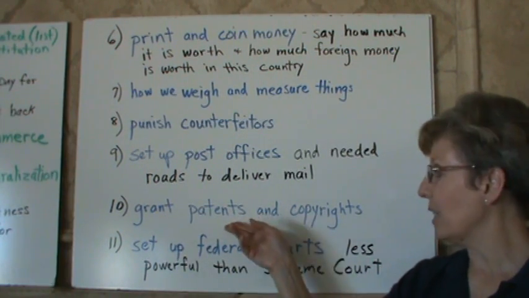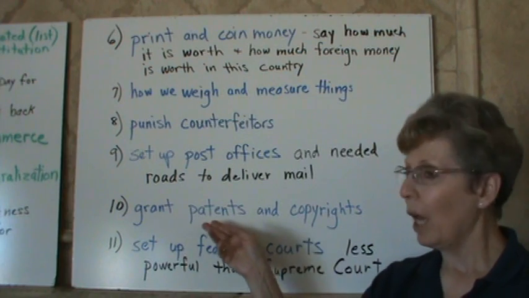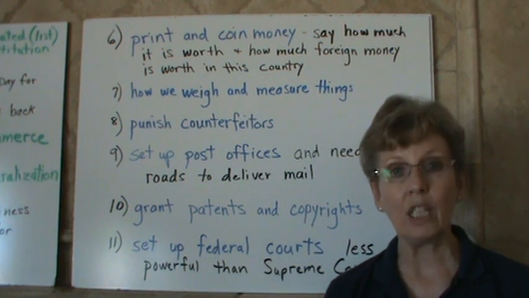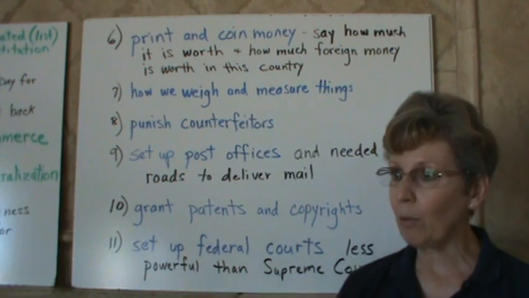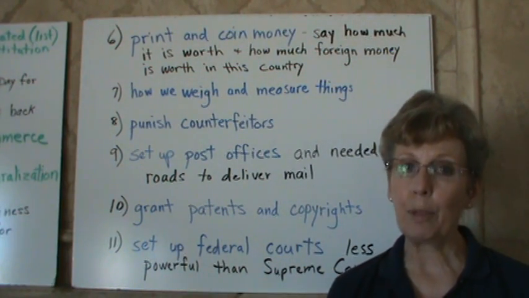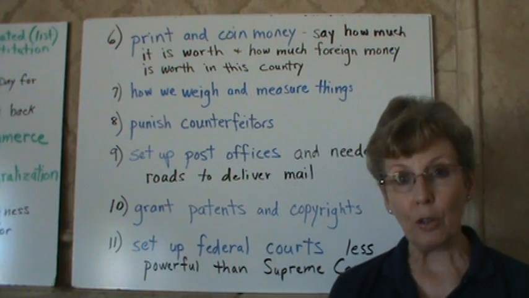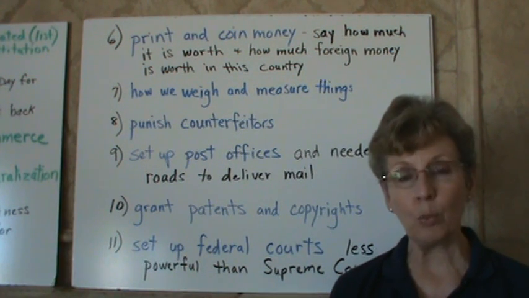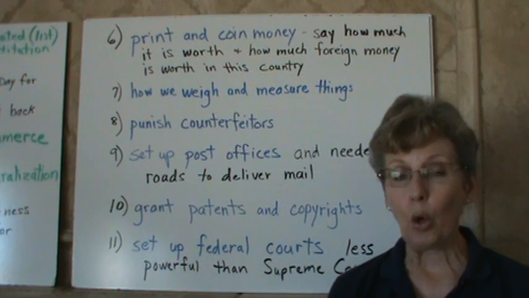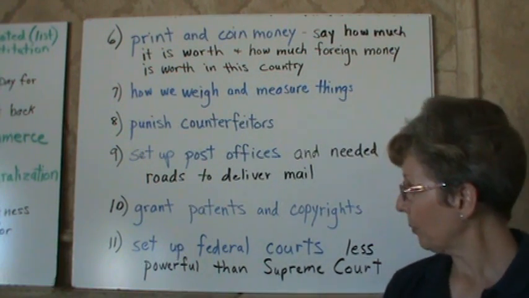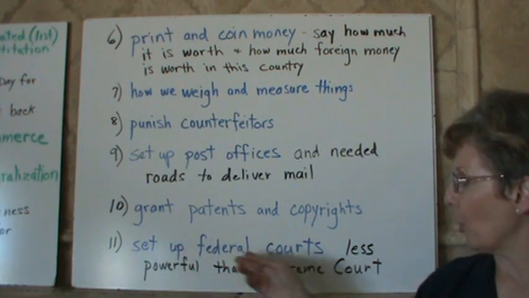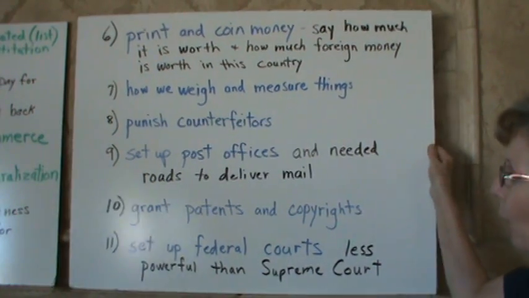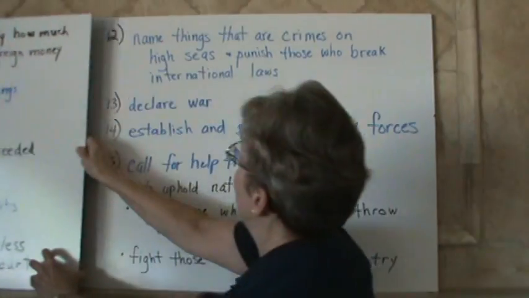Congress grants patents and copyrights. A patent is a legal right to ownership and control of an invention, and a copyright is the legal right for a period of time to how your work is going to be used, whether it be written work, artistic work, or musical work. Congress also sets up federal courts, but all of them have less power than our Supreme Court.